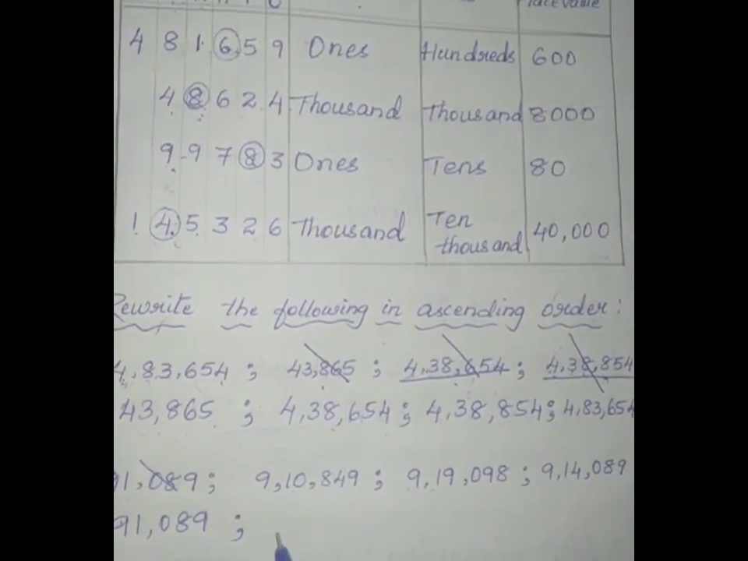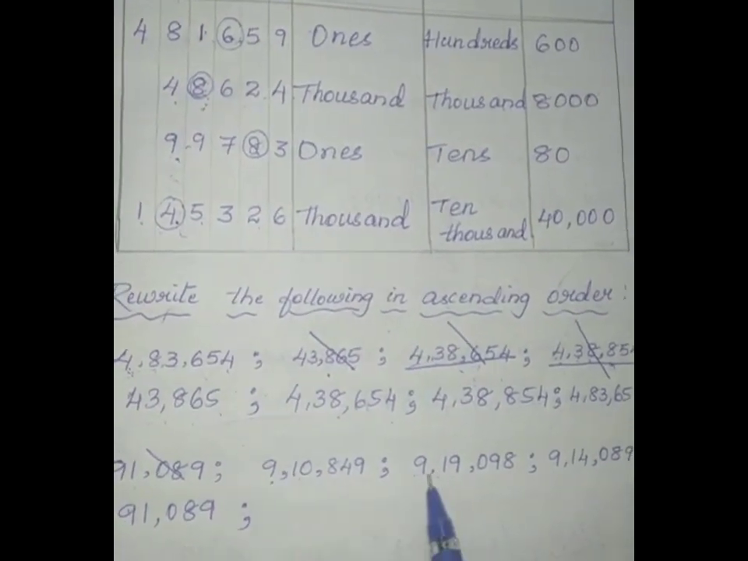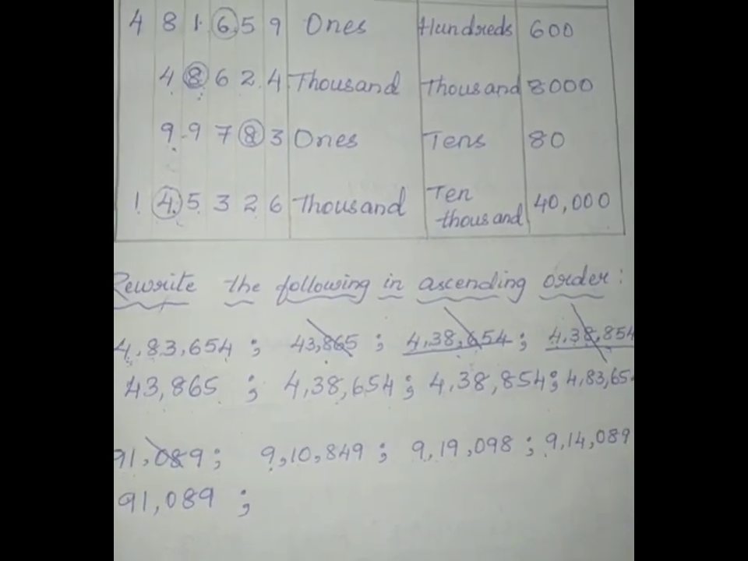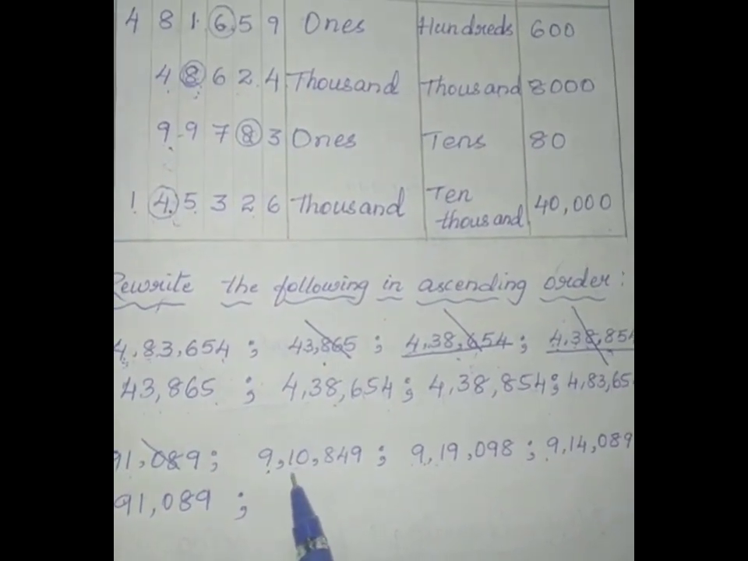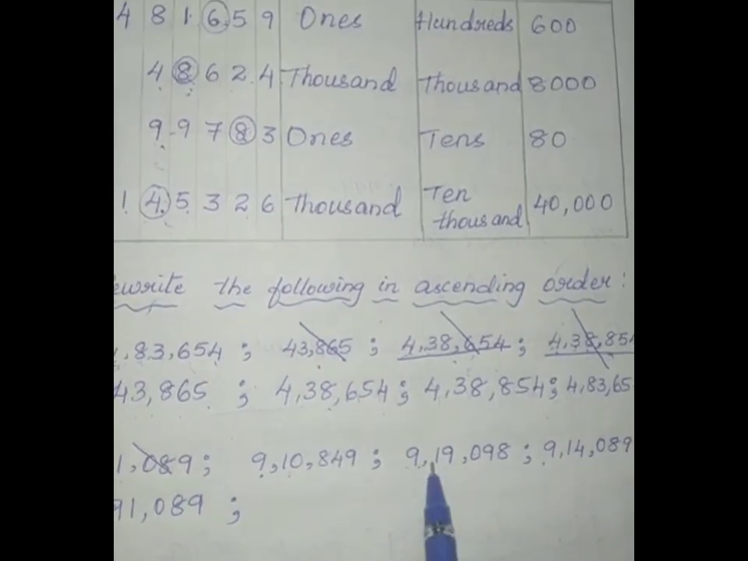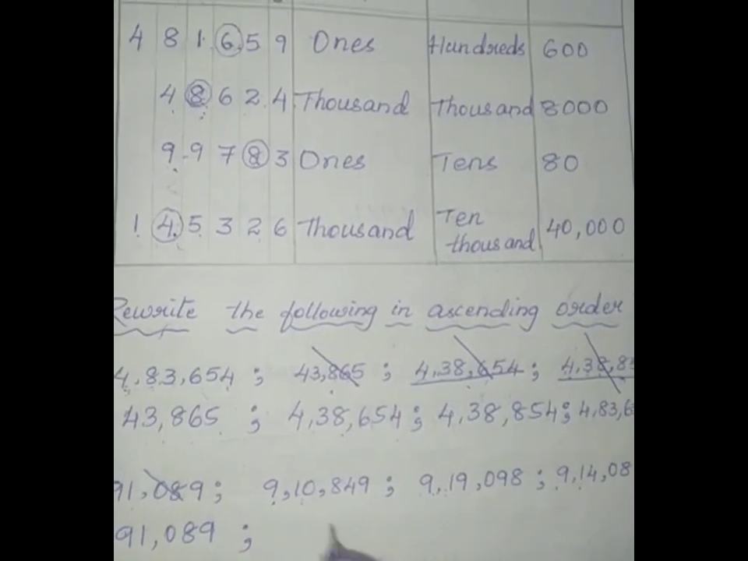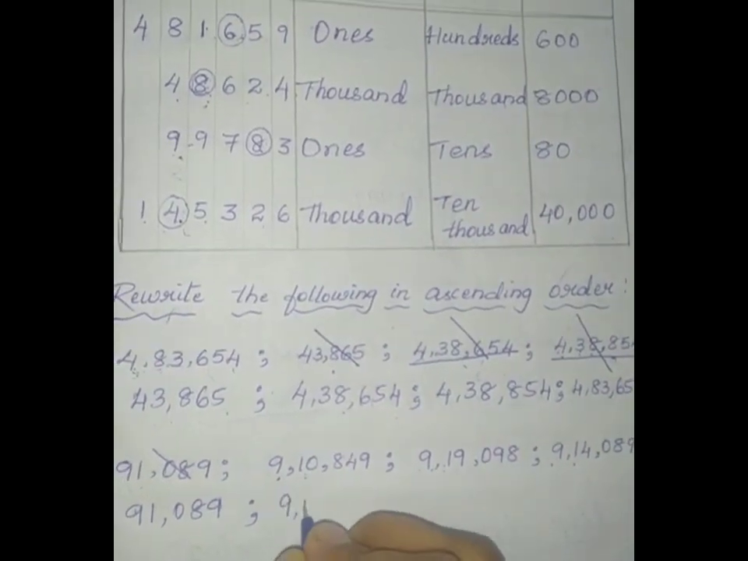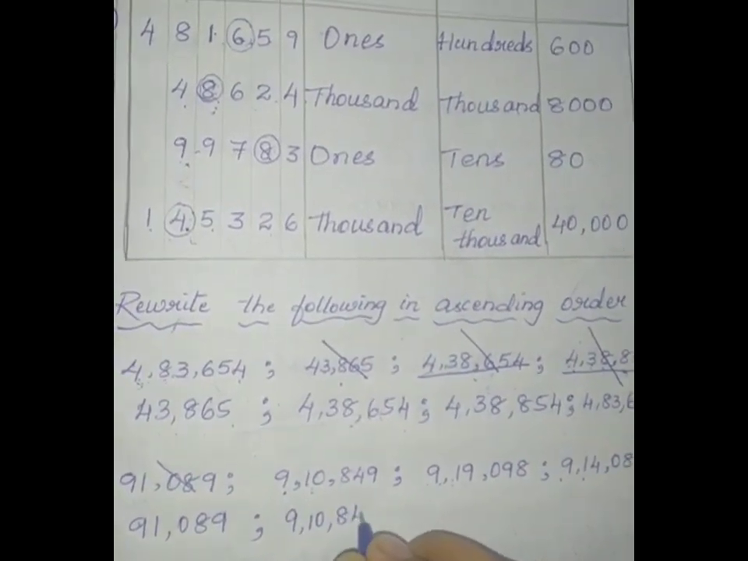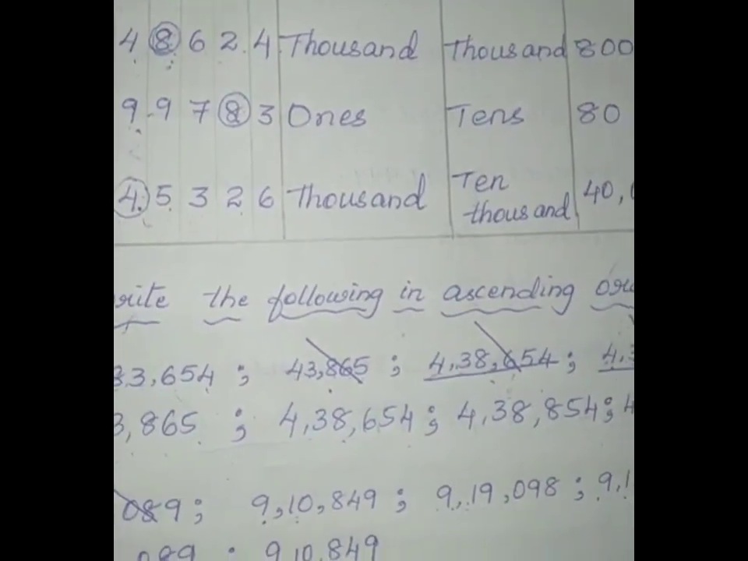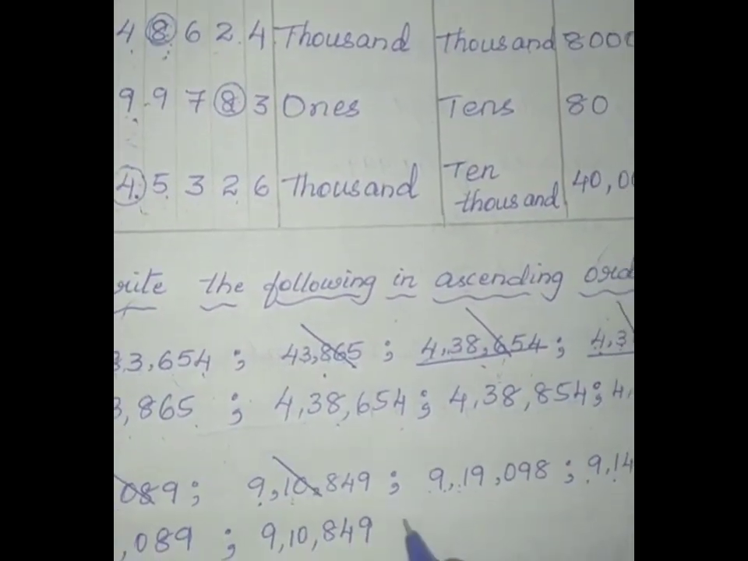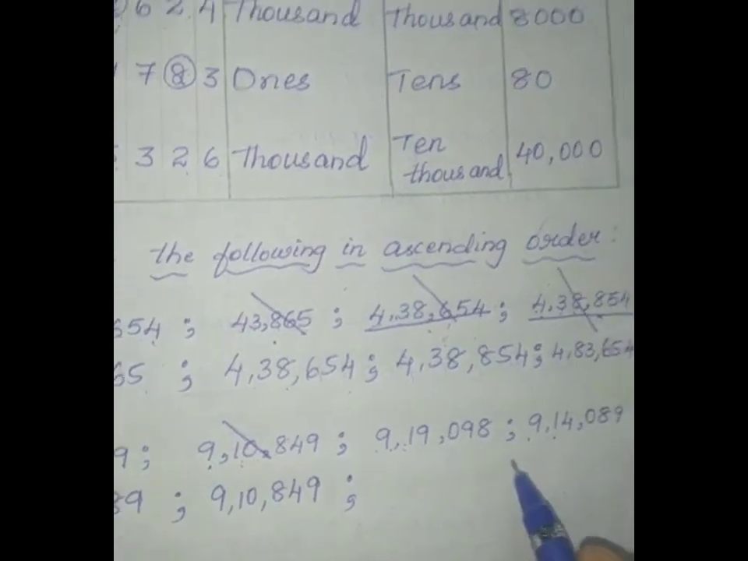Now compare the largest place. 9 lakhs, 9 lakhs, 9 lakhs. No answer. Come to the 10,000s place. 10,000, 19,000, 14,000. Which is smallest, children? Yes. 9,10,849 is the smallest one. So this is over. Next one.